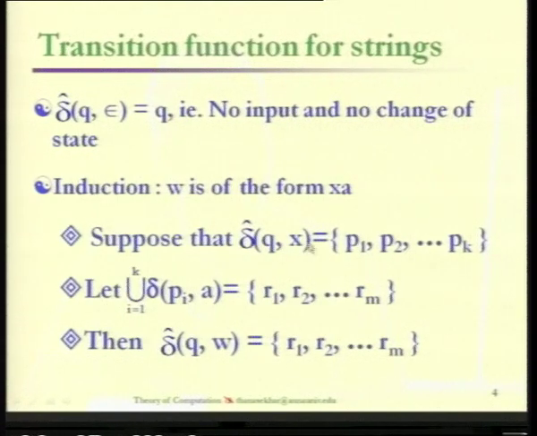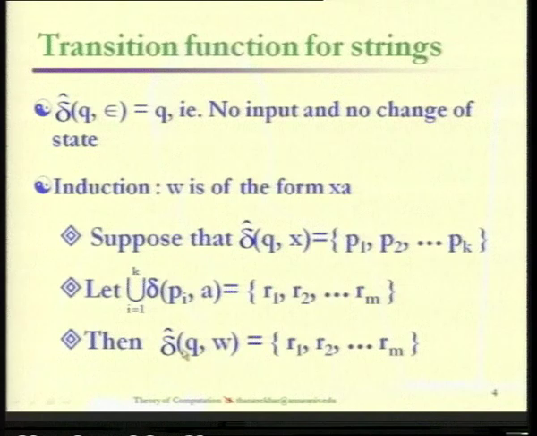So now we just have to combine these two steps in order to evaluate the transition for delta cap of q comma w. W is divided into two components, x and a, and x is a string for which we evaluate the transition initially. After that we get p1, p2 up to pk. Then from these states we evaluate the transition for a. So the resulting states are r1, r2 up to rm.